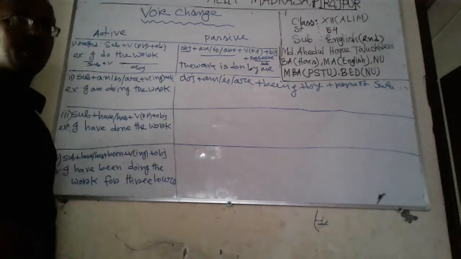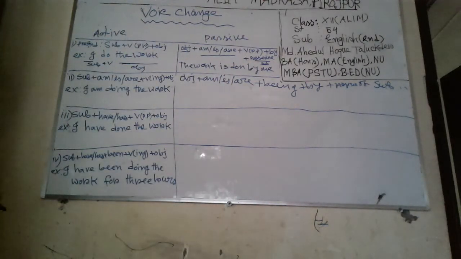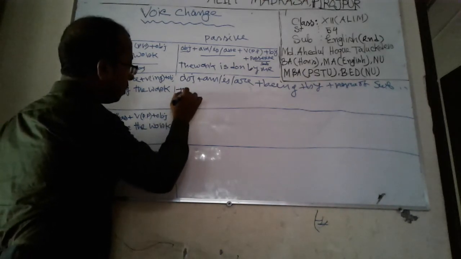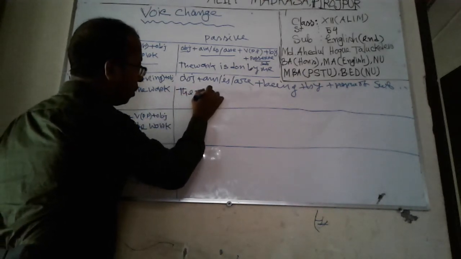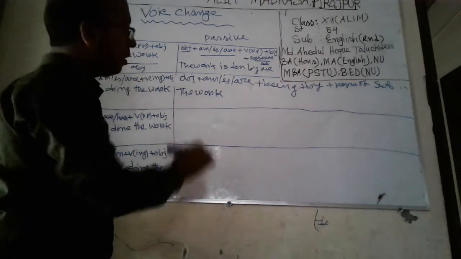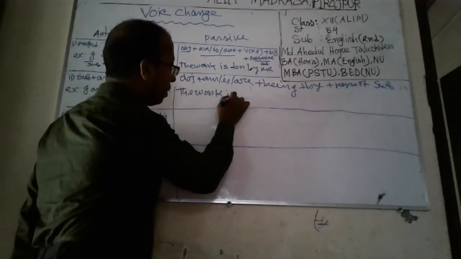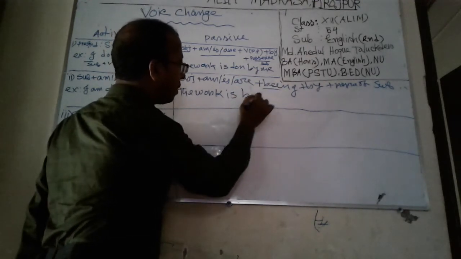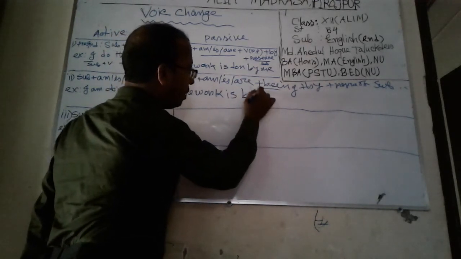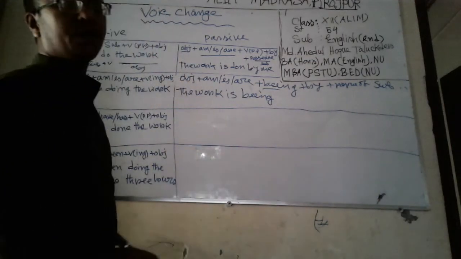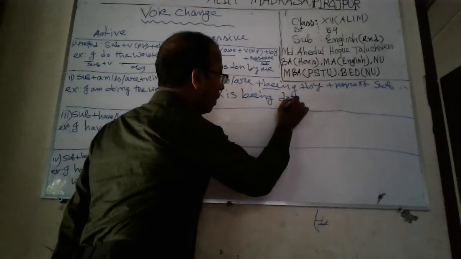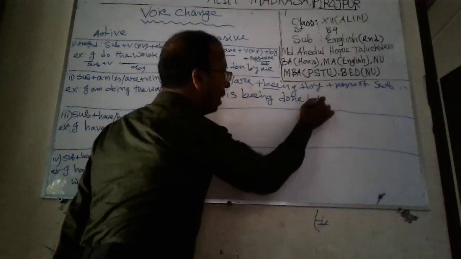Okay, using the structure, change it. The work is being, B-E-I-N-G, being. Past participle form of do, done, by. Possessive form of I, me.